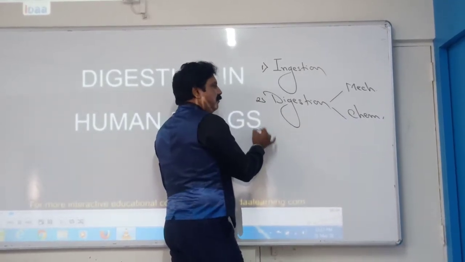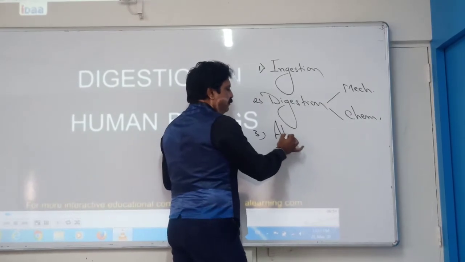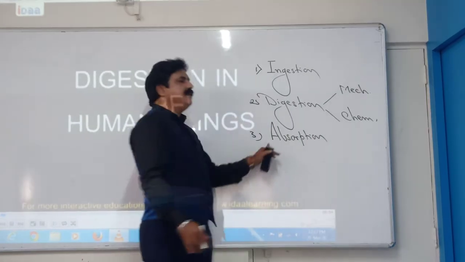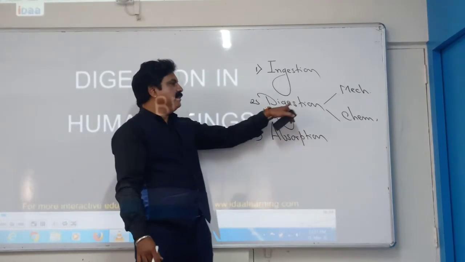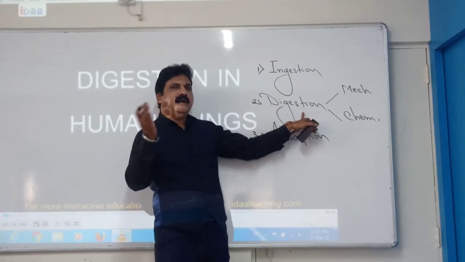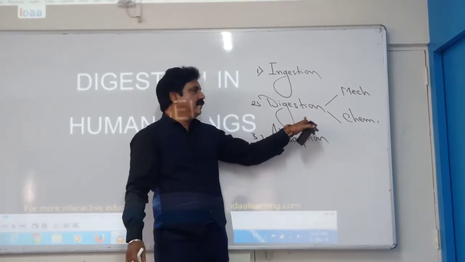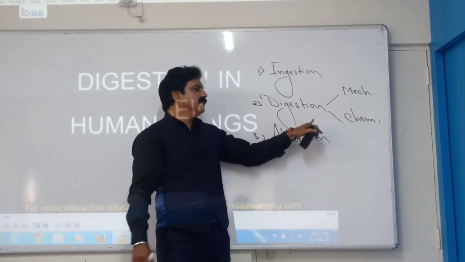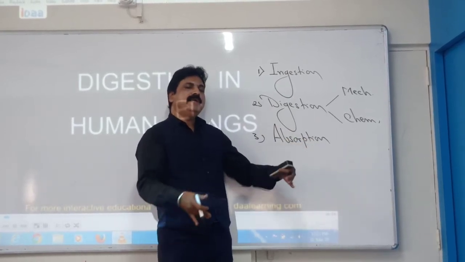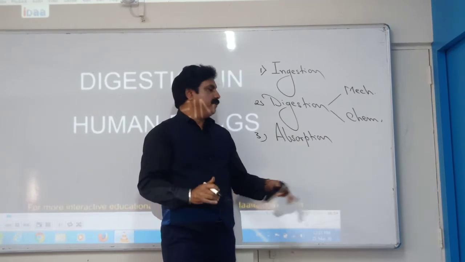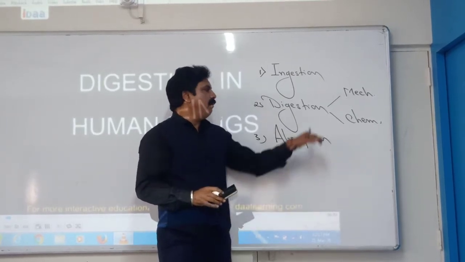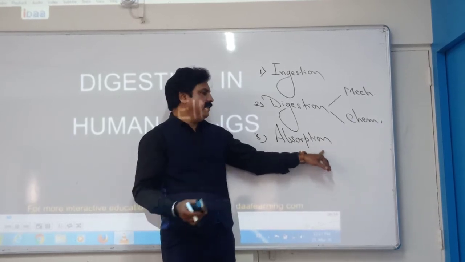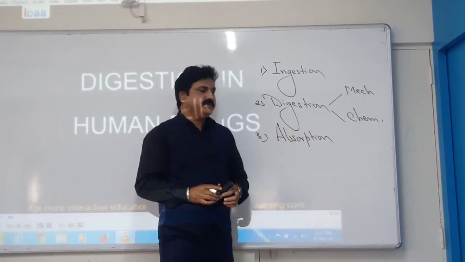Now the third step is called absorption. Now let us understand what is meant by absorption. See, once the food is digested, the carbohydrates are digested into glucose, and the fats are digested into glycerol and fatty acids. All these compounds should be absorbed into your bloodstream. That is known as absorption. All the digested food goes into your blood through your small intestine. That is known as absorption.